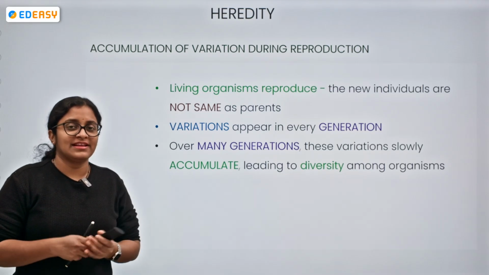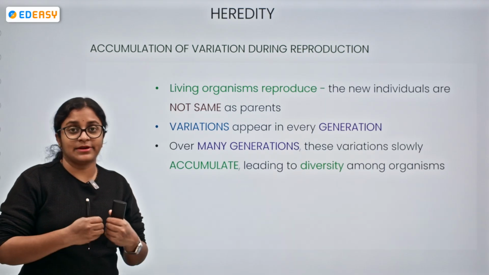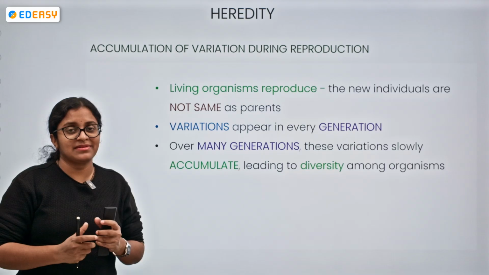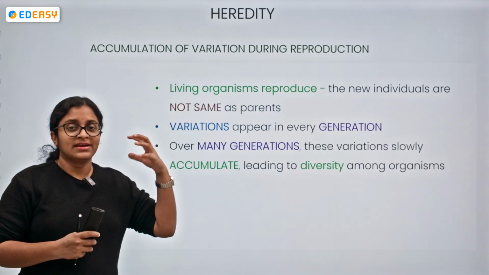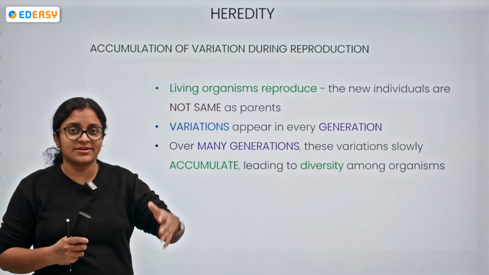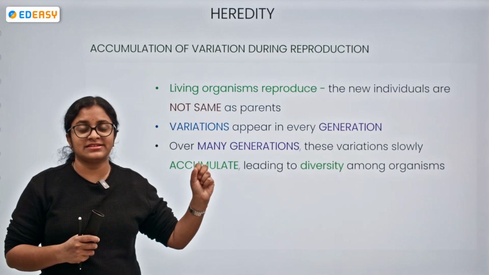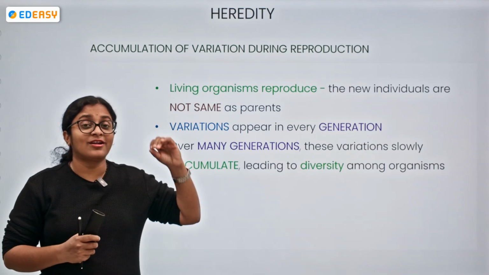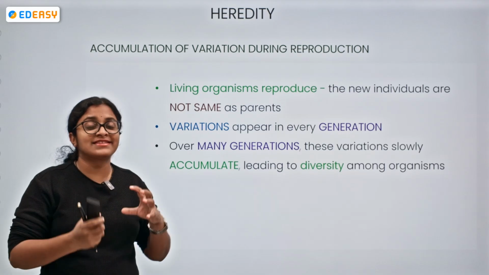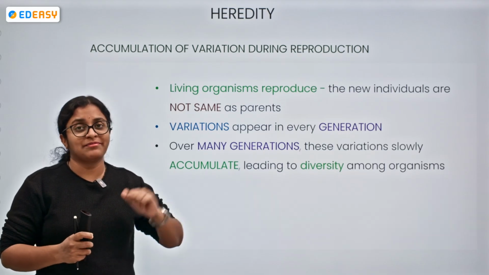Now, let's try to understand the accumulation of variation during reproduction. We already know living organisms reproduce, and the new individuals are not exactly similar to the parents. Like a dog gives rise to a puppy, both belong to the same species and look alike, but they are not exactly similar. The new individuals are not identical copies or photocopies of the parents.